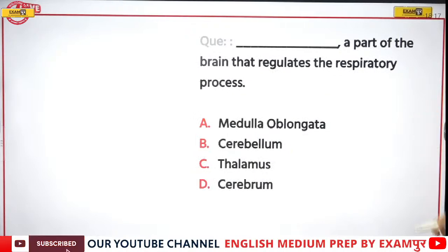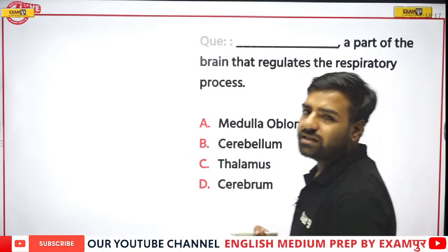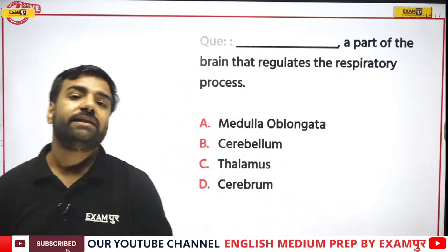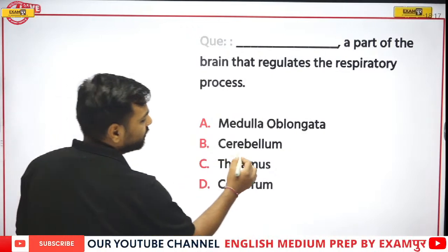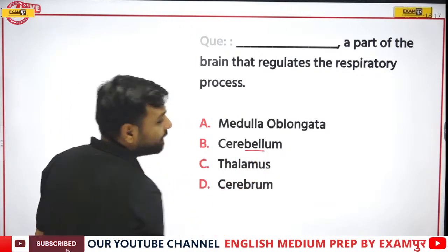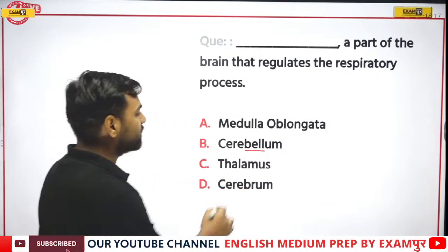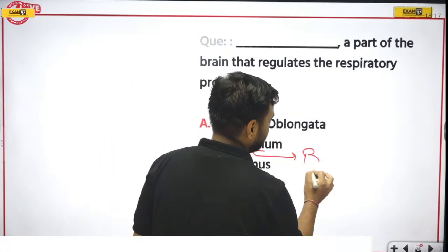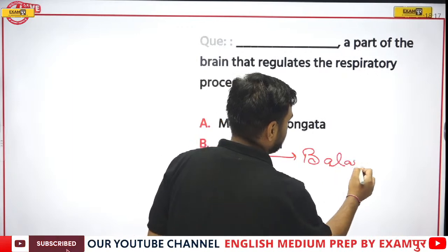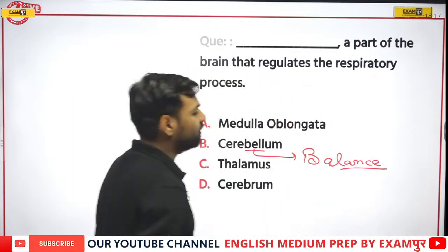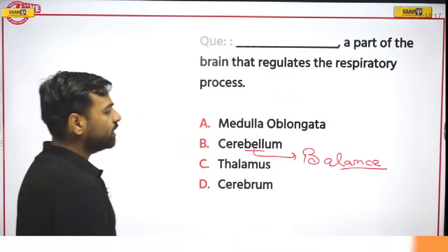Next, dash is a part of brain that regulates the respiratory process. Now we discussed the brain, right, when we discussed the nervous system. There, when we were discussing the cerebellum, we remember bell. The bell term was related to balance. Remember? The bell term was related to balance. So here,